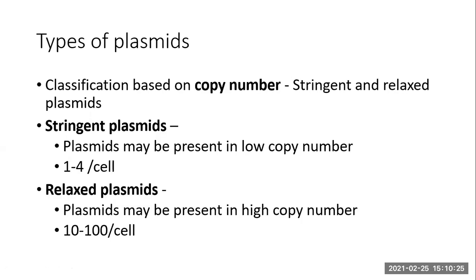Then types of the plasmid depending upon their number present in the cell. That is called the copy number. So accordingly, there are stringent plasmids. Plasmids which are present in a low copy number, 1 to 4 per cell, are called stringent plasmids. While the other plasmids are called relaxed plasmids, where the copy number is high, maybe about 10 to 100 per cell.